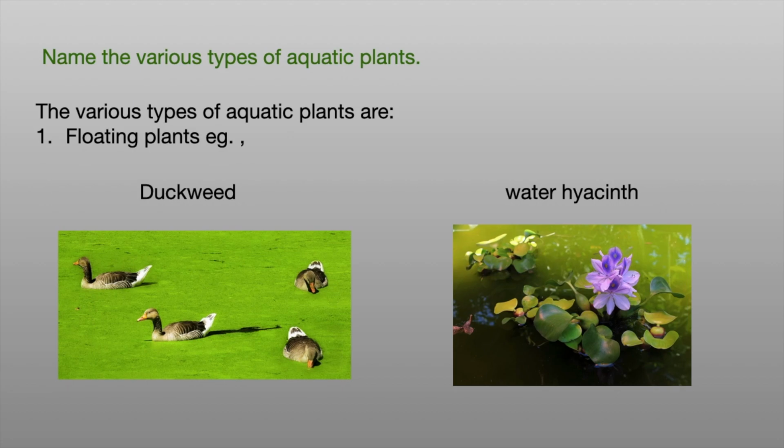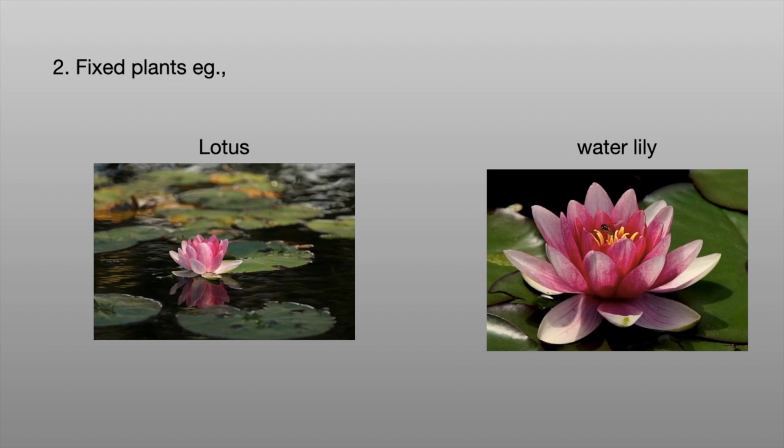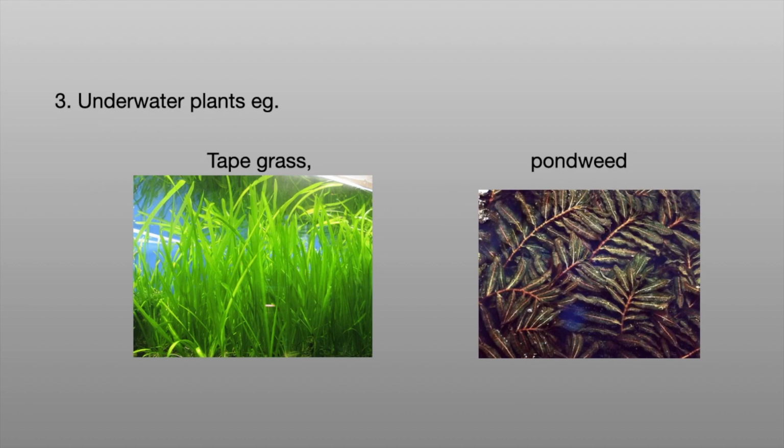Floating plants, which are soft and spongy and float on the water, example duckweed and water hyacinth. Fixed plants. The roots of these plants go right down to the bed of the pond and fix the plant through that. Underwater plants. Examples are tape grass and pondweed.